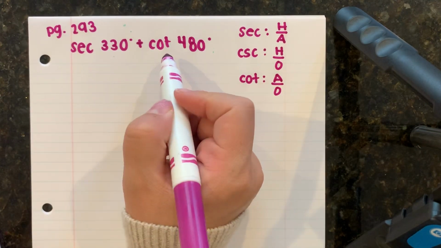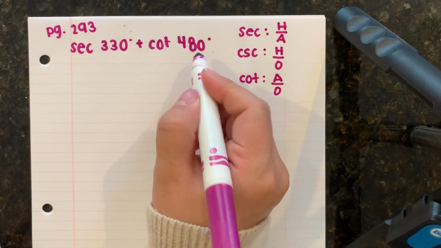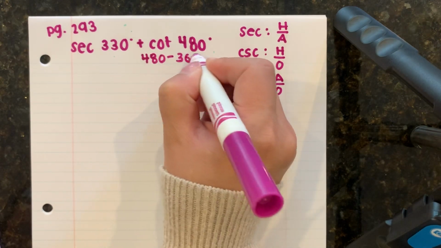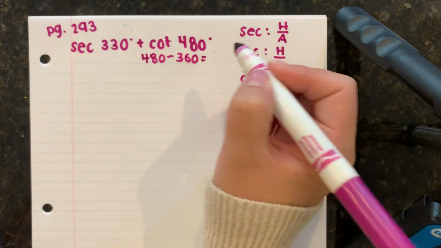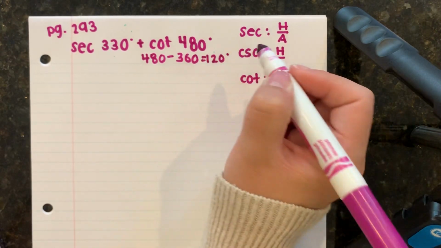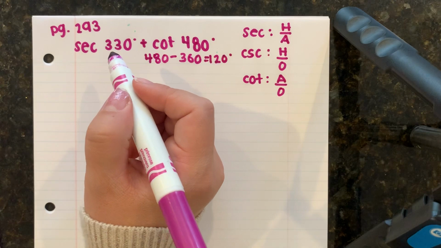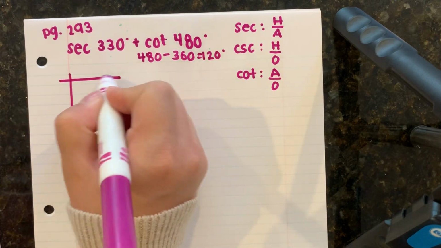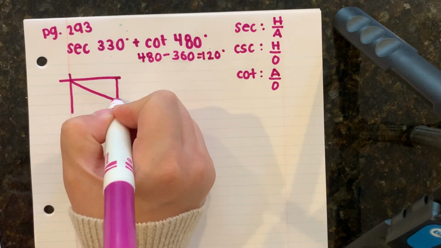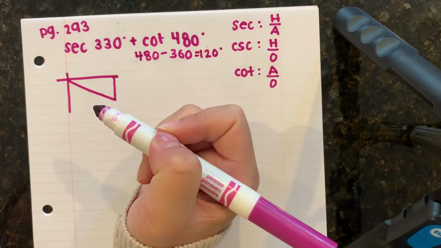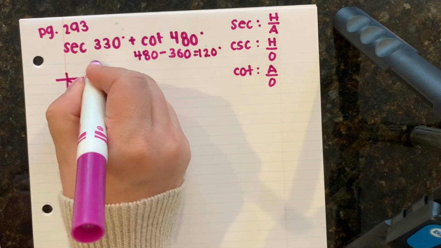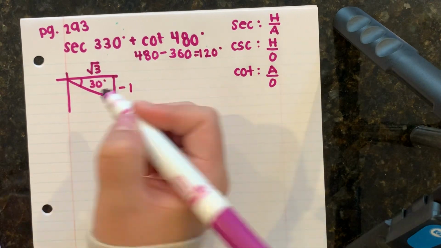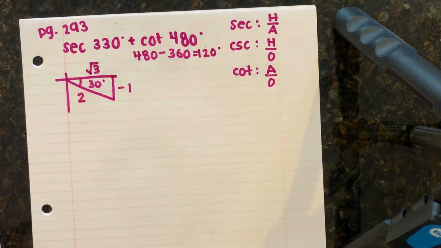But now if I look at these degrees, 330 is below 360, but 480 is greater than 360. So I'm going to take off one full rotation, which would give me 120 degrees. So looking at this, 330 degrees is going to end up in quadrant 4. And that's a 30-degree angle because 360 minus 330 is 30 degrees, which means that my adjacent is going to be root 3, my opposite will be -1, and my hypotenuse is 2.